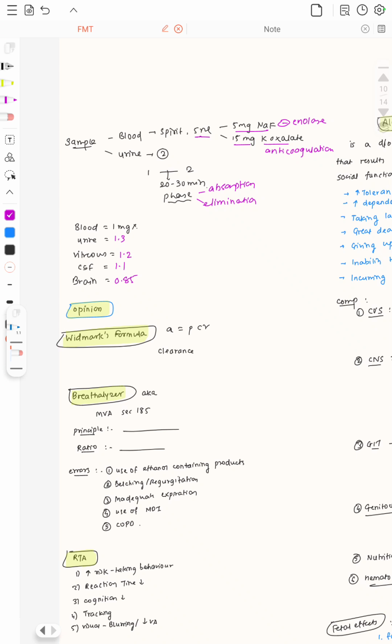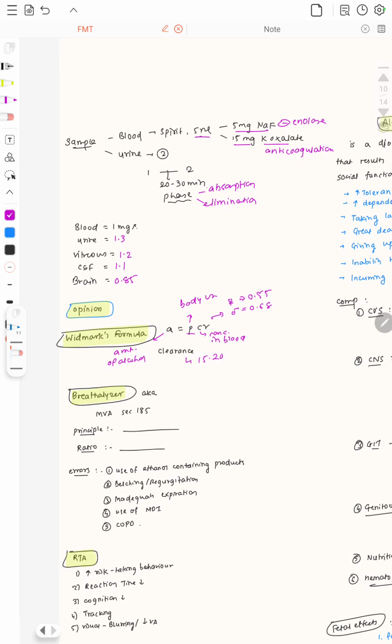Then the next is Widmark's formula. Widmark's formula is A = PCR, where A is the amount of alcohol, P is the body weight, C is the concentration in the blood, and R is a constant. For females it is 0.55, and for males it is 0.68. What is the clearance of alcohol?